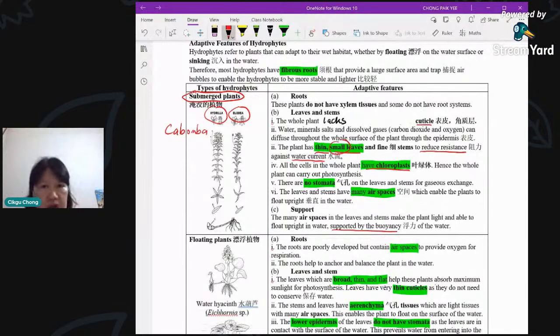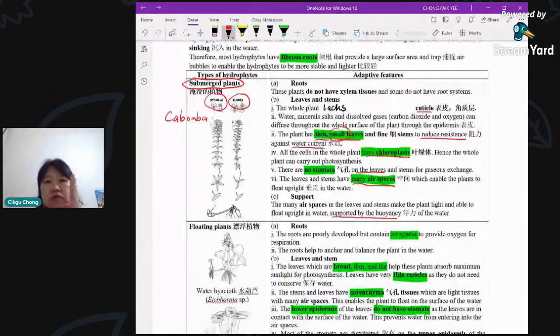Now, there are no stomata on the leaves. In that case, how do they carry out gas exchange? It's actually on the stem. Most of the stomata for these submerged plants, like Hydrilla, are on the stem, not on the leaves. There are also many air spaces to make it buoyant, so when it's in the water, it will be able to float upright. It will be able to stand up straight.